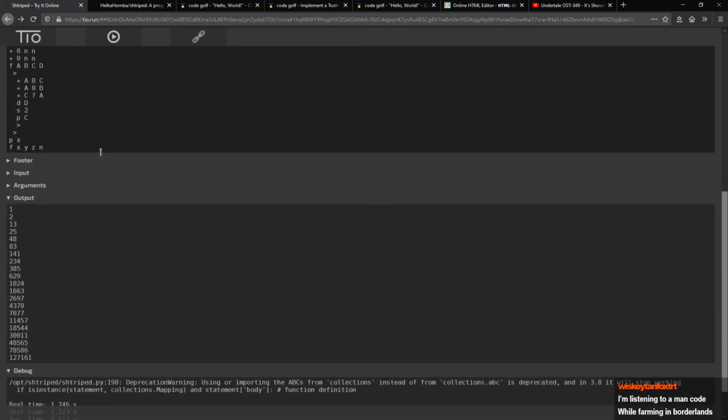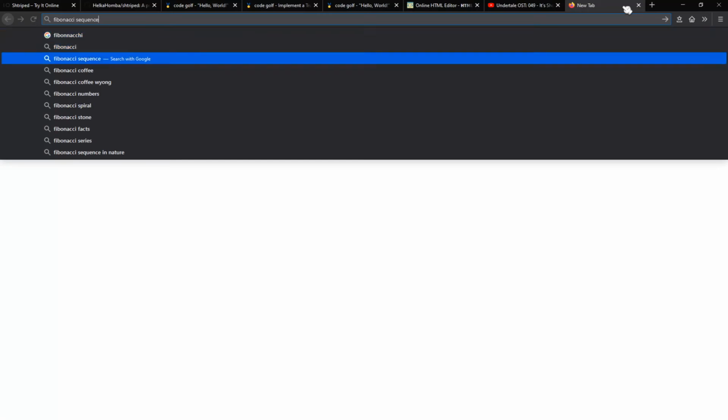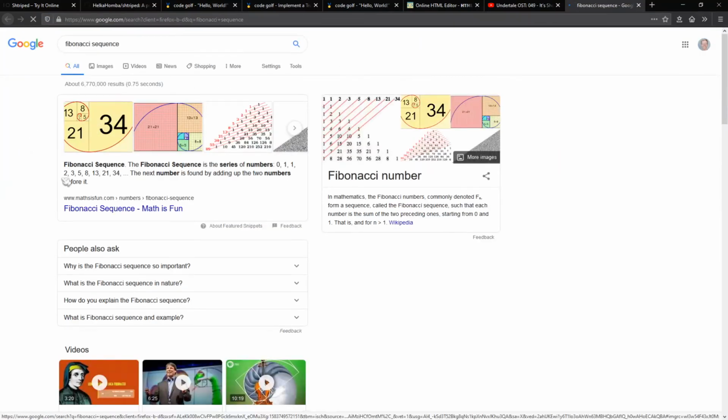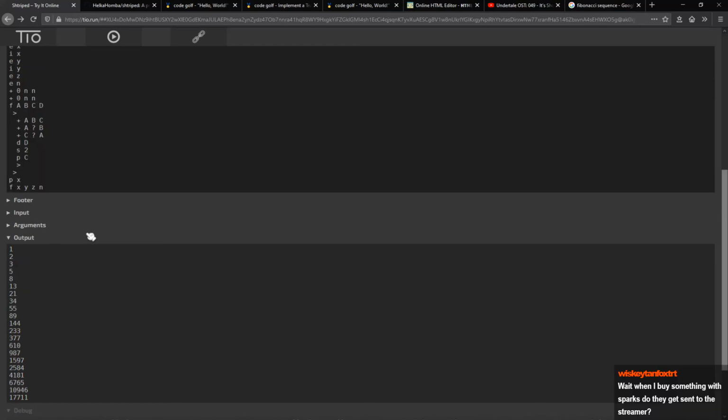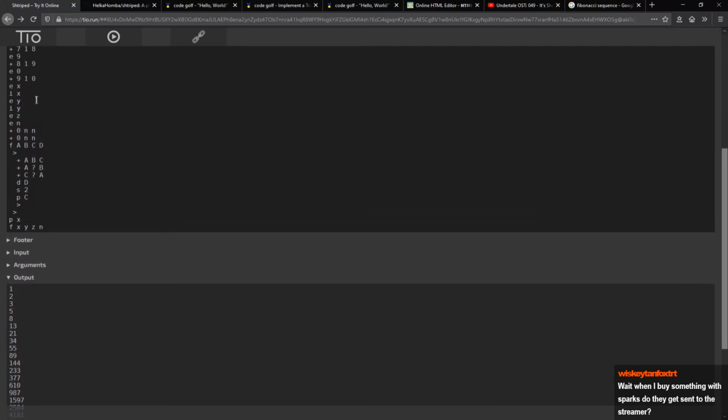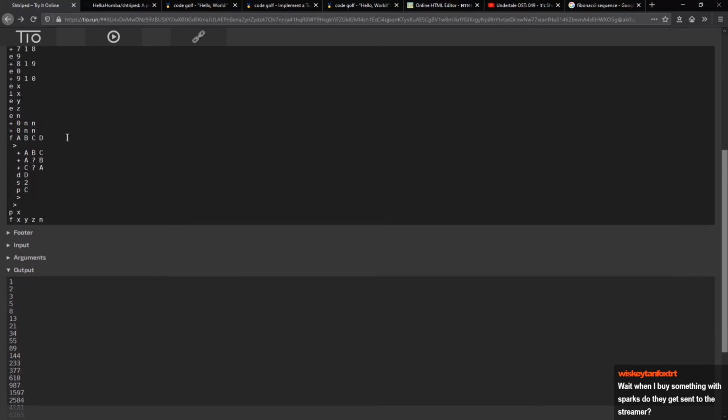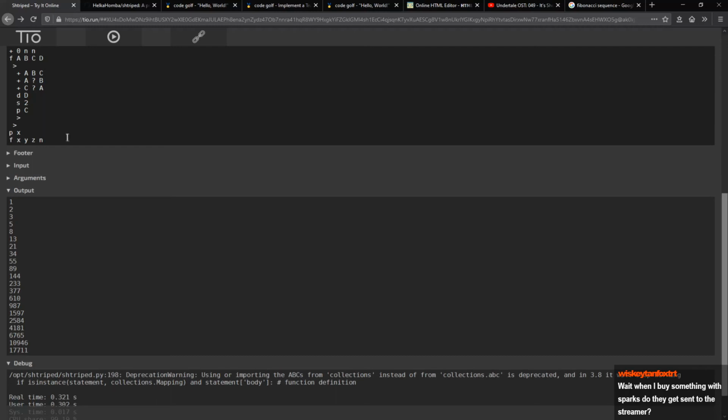Okay. Progress. But it's doing something wrong. It goes from 1 to 2 to 13. Hold on, let me look up the Fibonacci sequence. Fibonacci sequence, okay? 0, 1, 1, 2, 3, 5, 8, 13, 21. Okay. So we are getting somewhere. But here, it starts adding tens. Okay, that should be it.